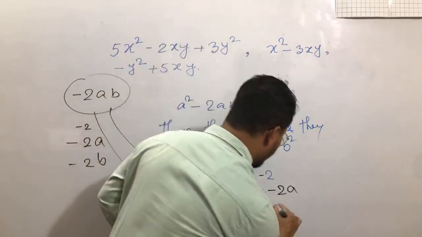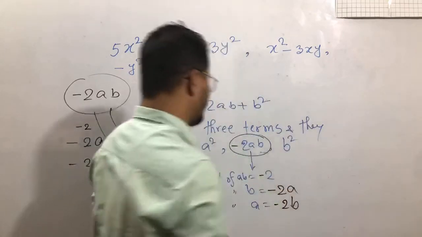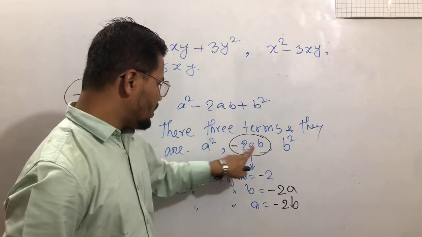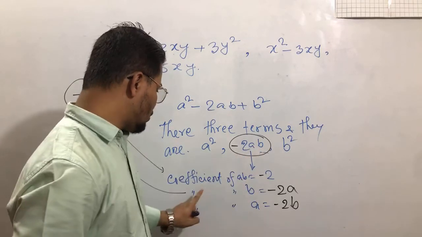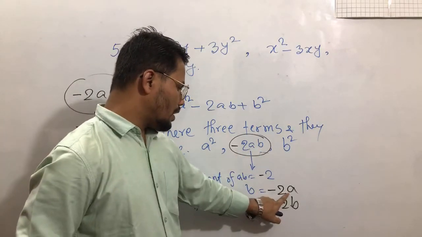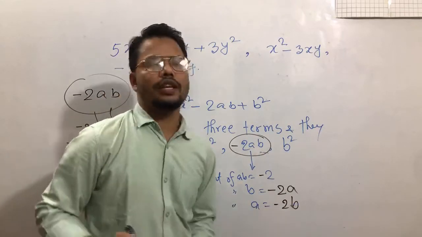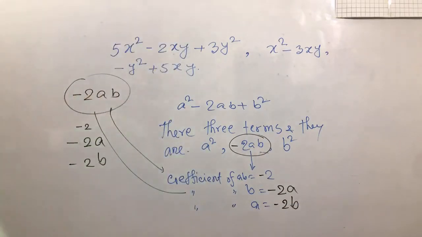Without A, it is minus twice B. Now I think this is clear to you. The coefficient of AB equals minus 2, the coefficient of B equals minus twice A, the coefficient of A equals minus twice B. Is it okay now to you?